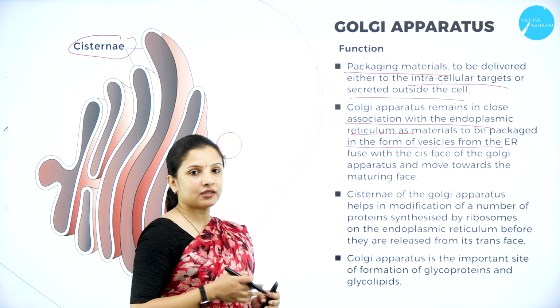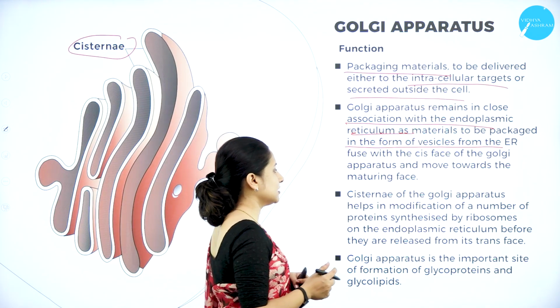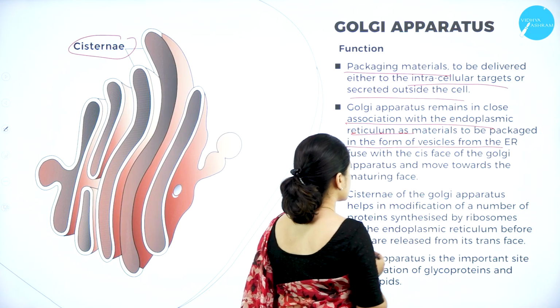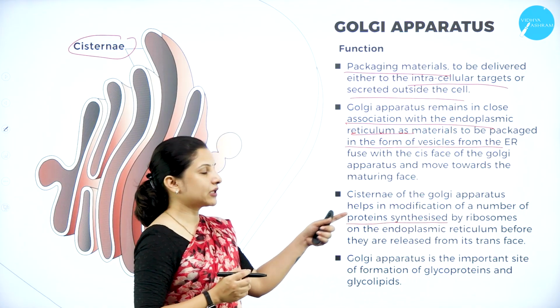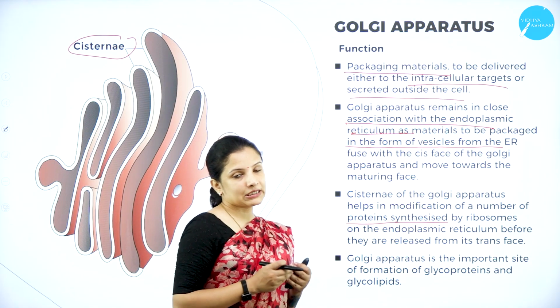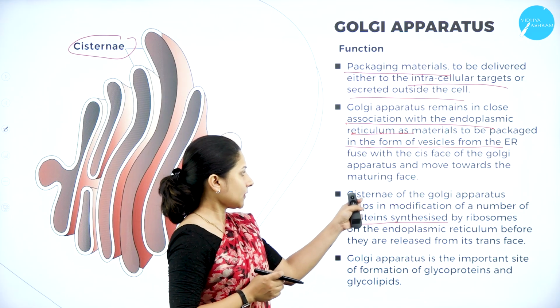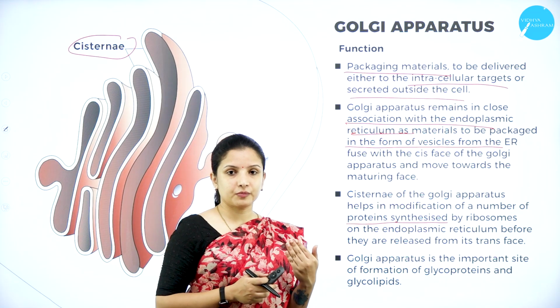And the cisternae, the folded disc-shaped structures present in the Golgi apparatus, help in the modification of a number of proteins synthesized by the ribosomes on the endoplasmic reticulum before they are released from its trans face.